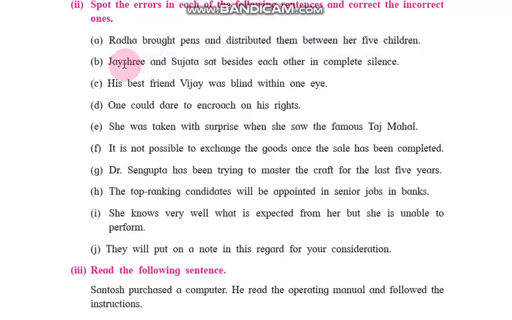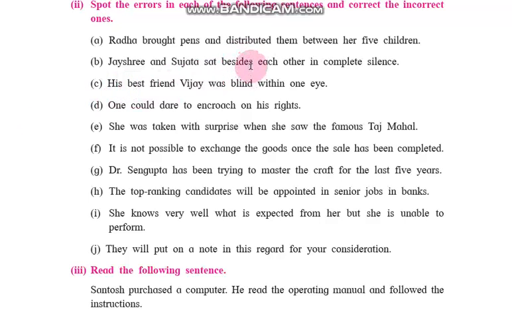Okay. Jayashree and Sujata sat besides each other in complete silence. Here, not besides is there. Jayashree and Sujata sat beside each other, meaning next to each other.